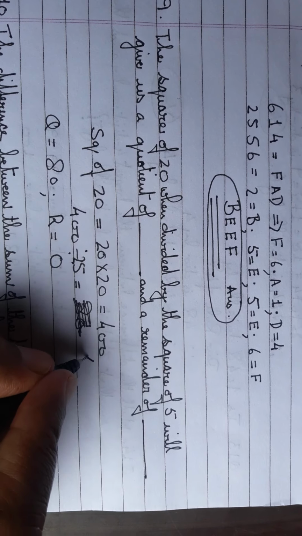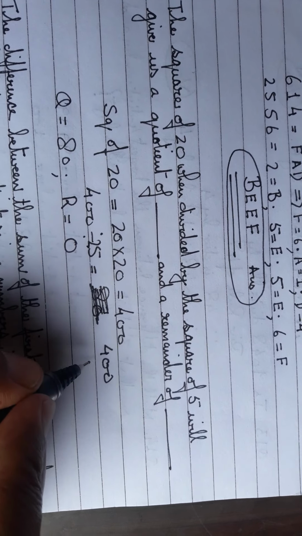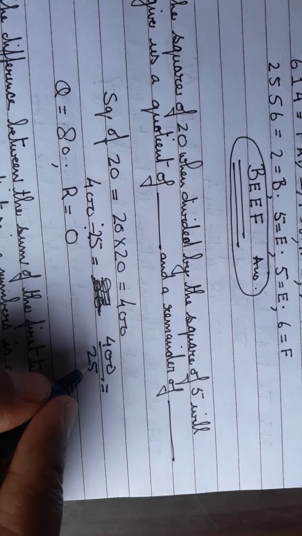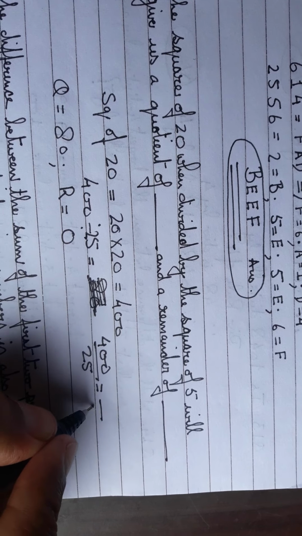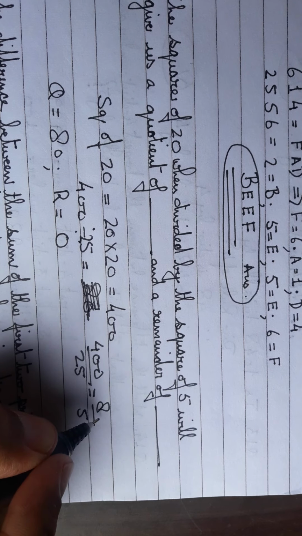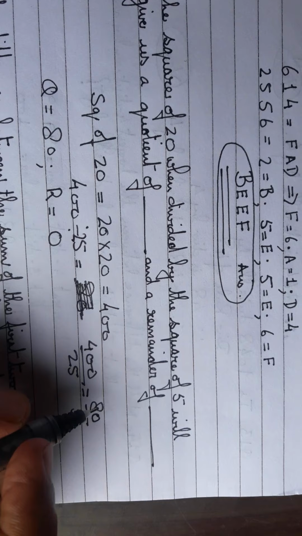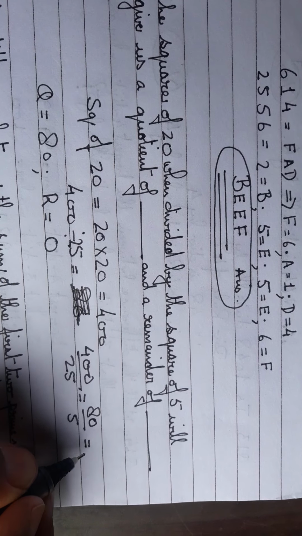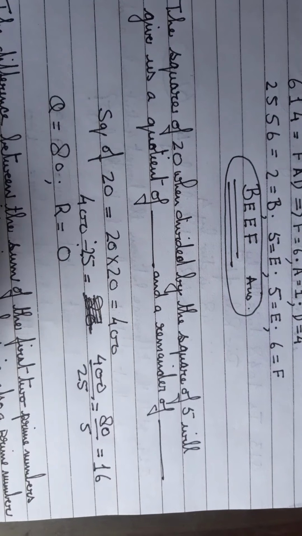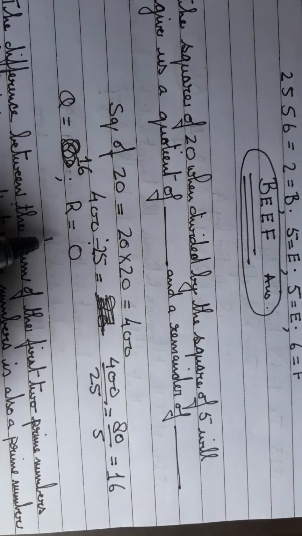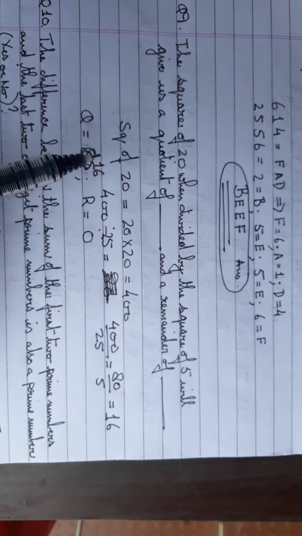Okay, so what will we do? 400 divided by 25. So again I said take a common number, right? So 5 and 5 8s are 40, and 0, so 80 over 5, so 16. So your quotient will not be 80 but it will be 16 and the remainder will be 0.